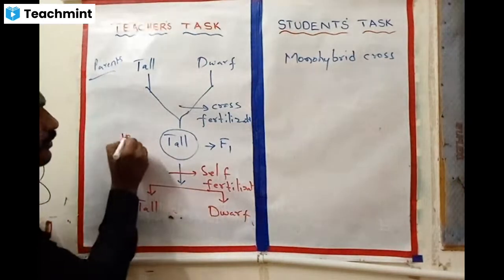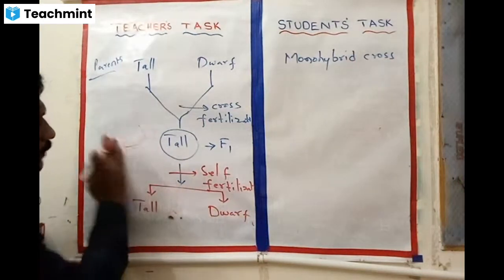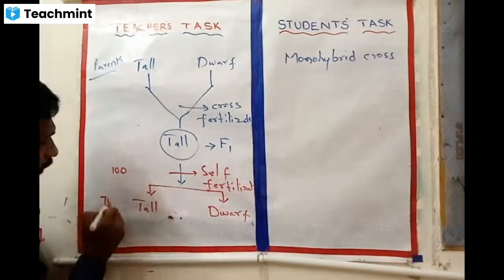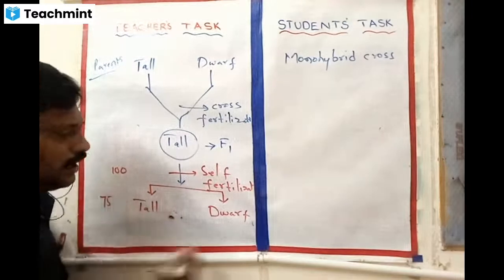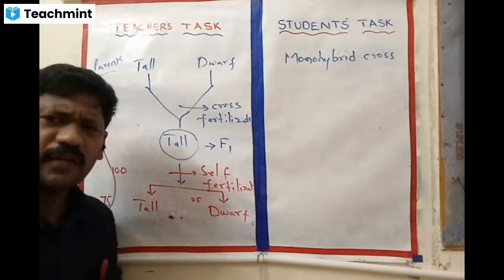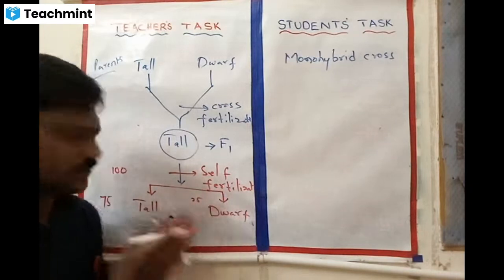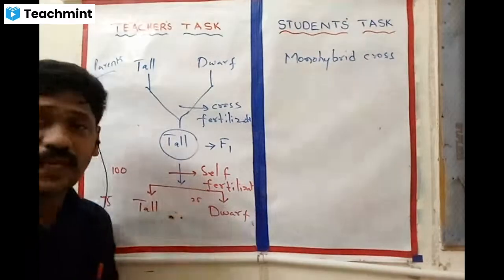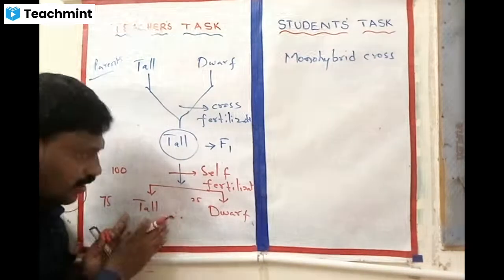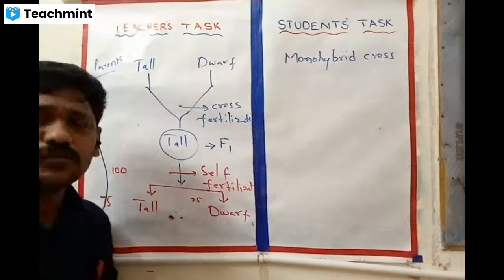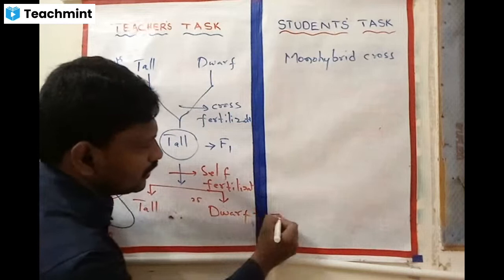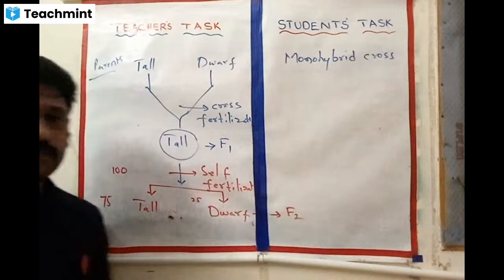For example, if I obtained 100 plants, 75 plants grew as tall and 25 plants grew as dwarf. I have done the same experiment many times and approximately the same results I have got. That means 75% is tall, 25% is dwarf. This generation I call the F2 generation.